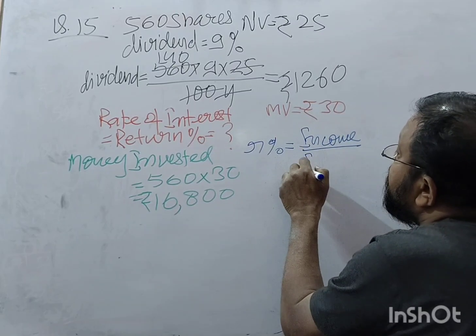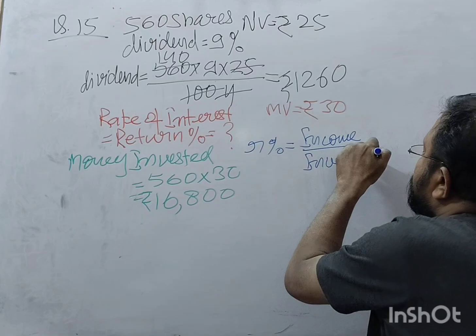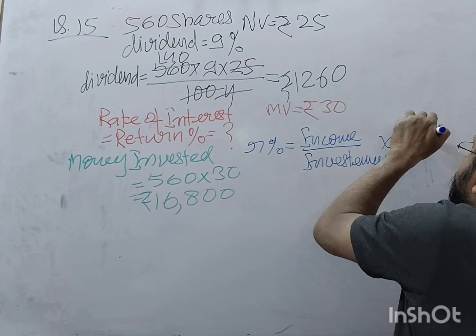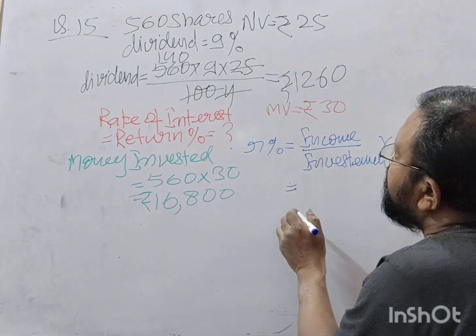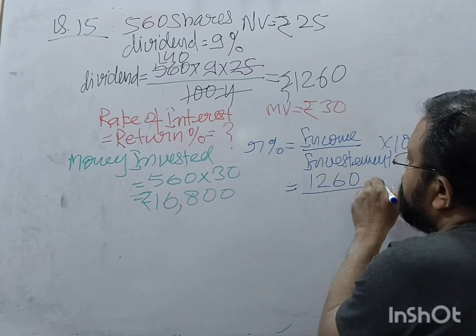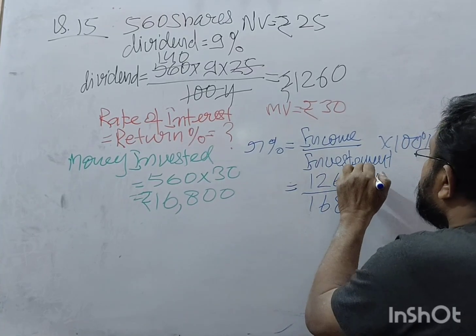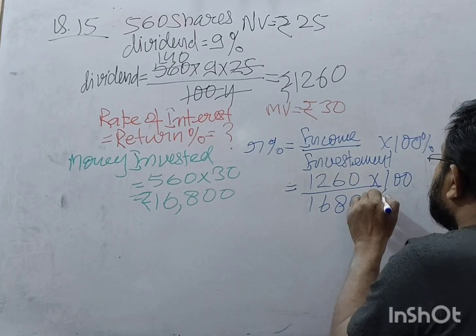Income is 1260, money invested is 16,800, into 100%.